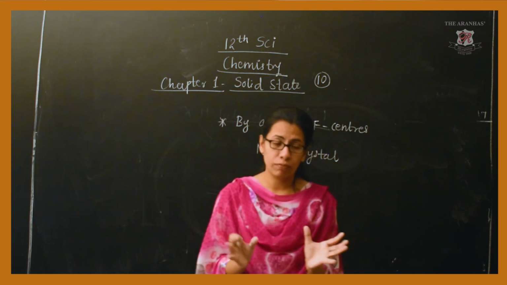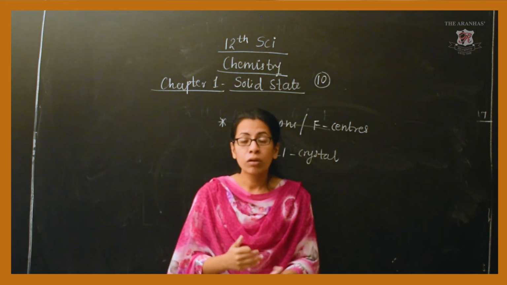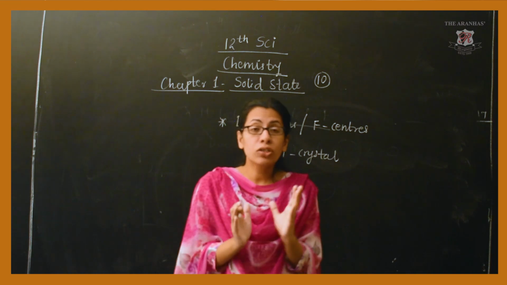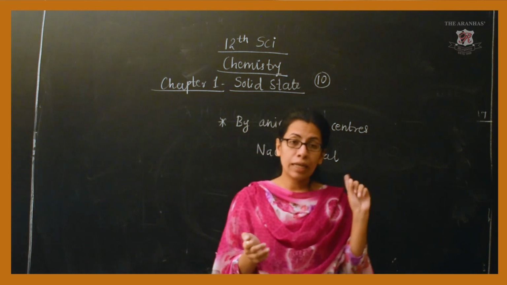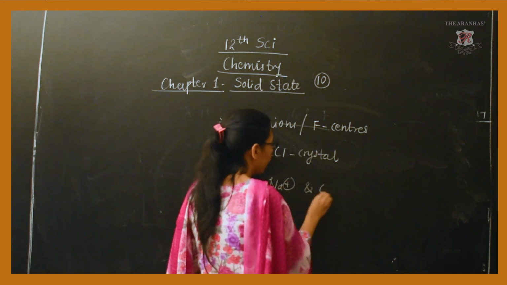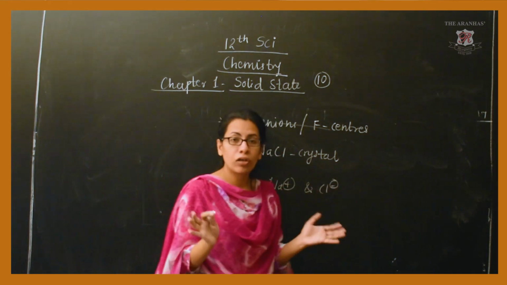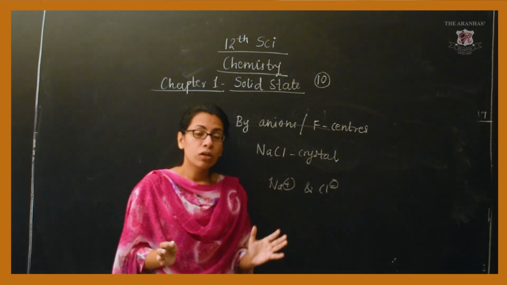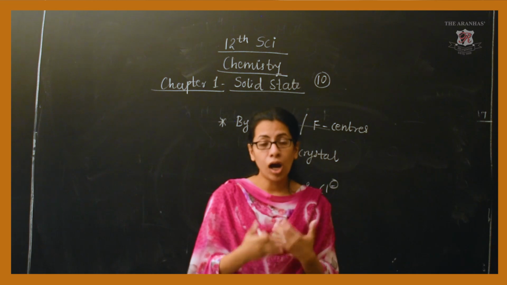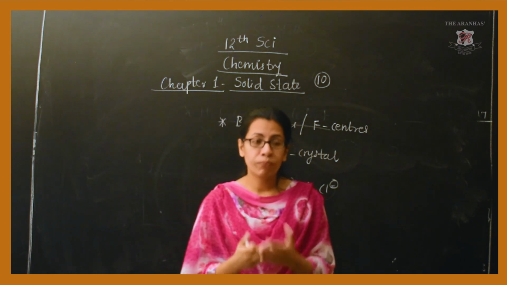Once this is achieved, what will happen next? Now see, in the NaCl crystal, what are the two things? One is Na+ and the other is Cl-. It's an unmixed solid, meaning the two ions are alternately arranged.